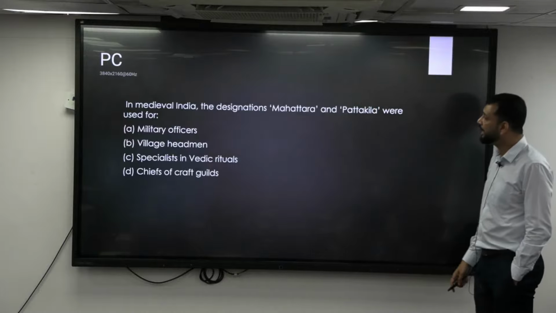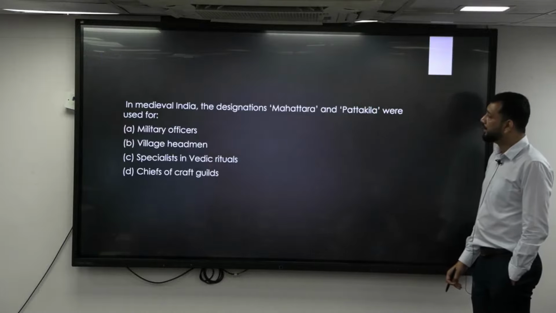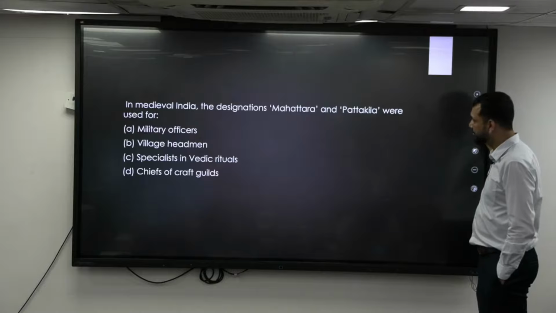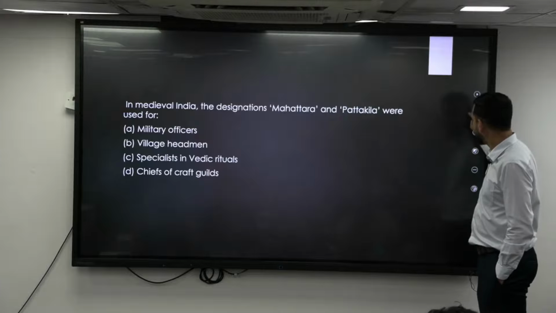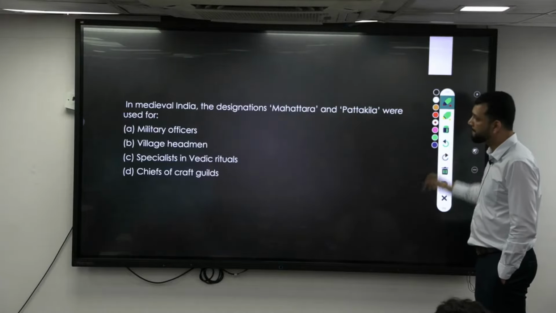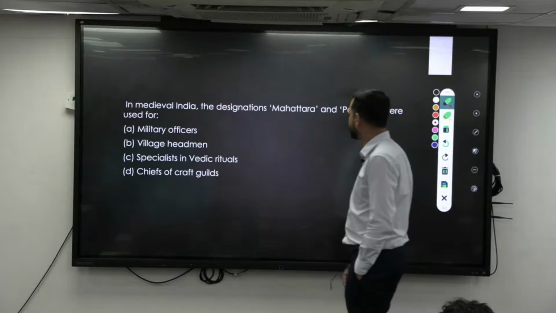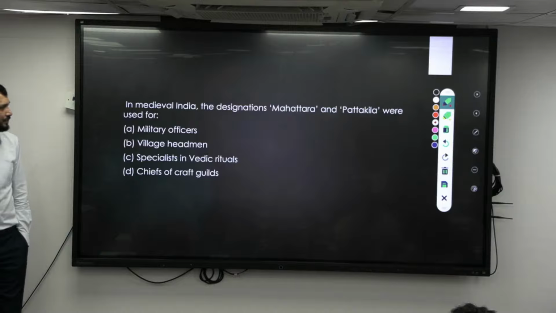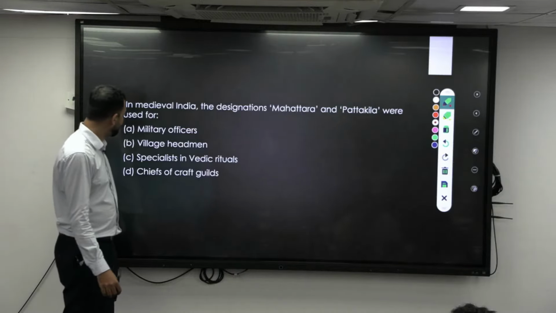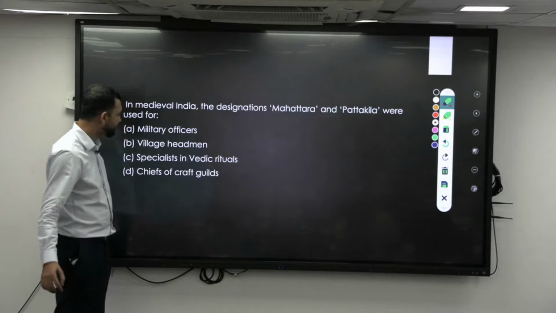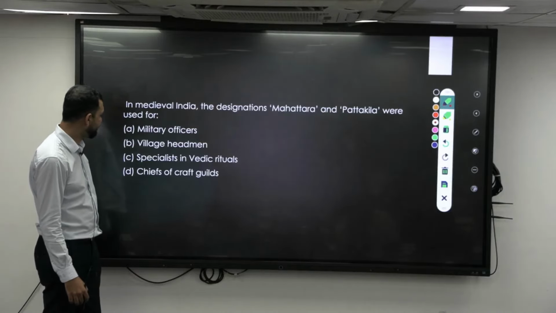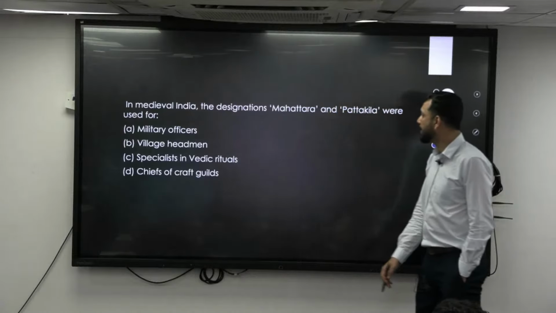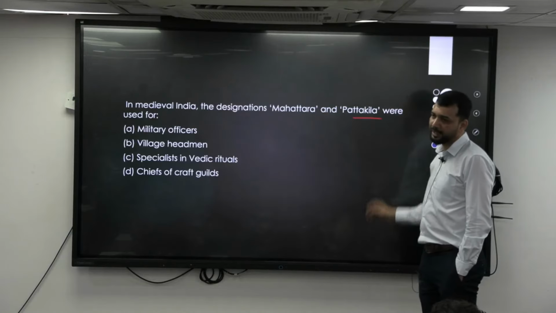In medieval India, the designations Mahattara and Pattakila were used for what? A terminology-based question. What are Mahattara and Pattakila?